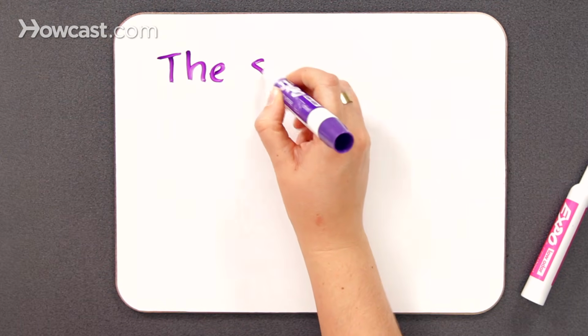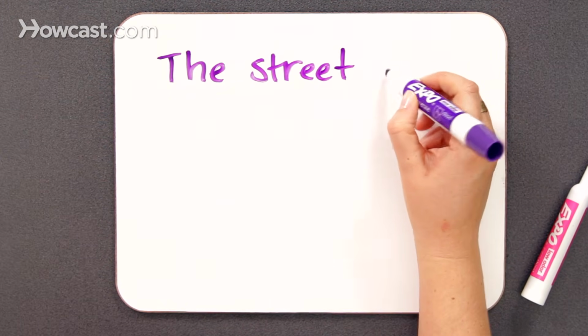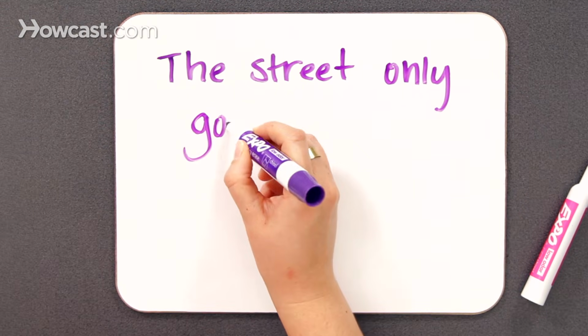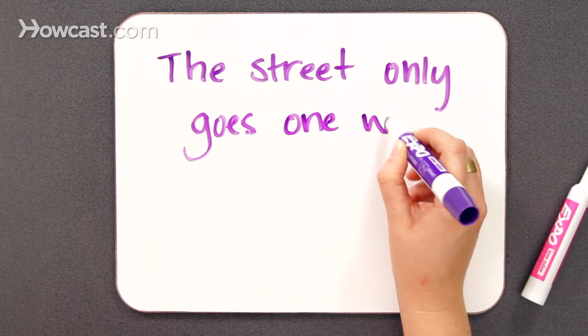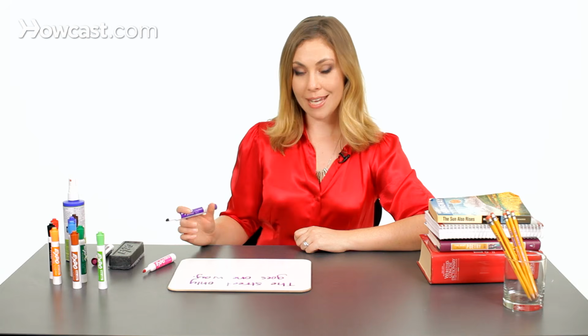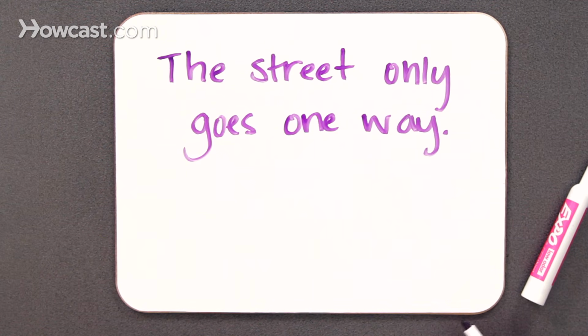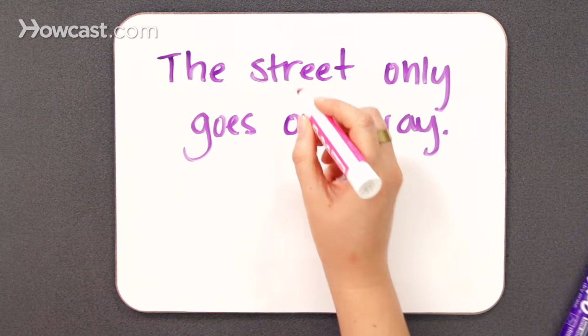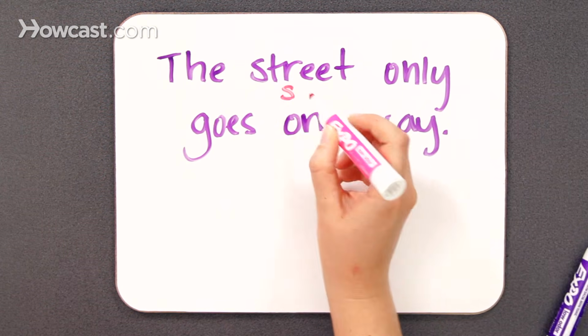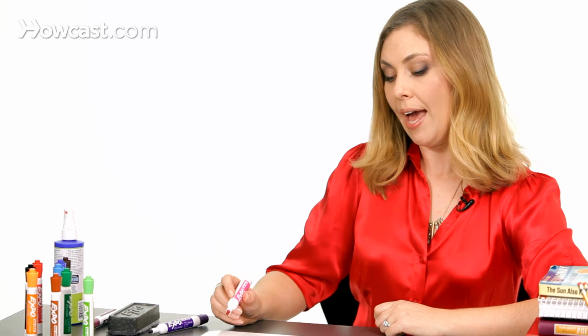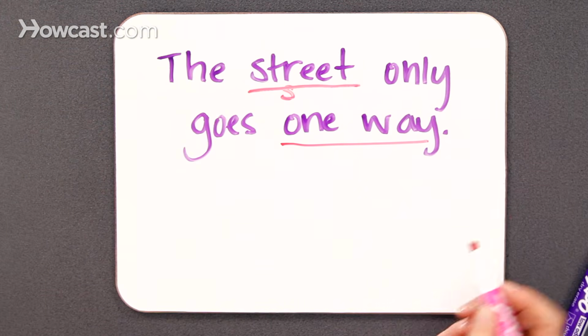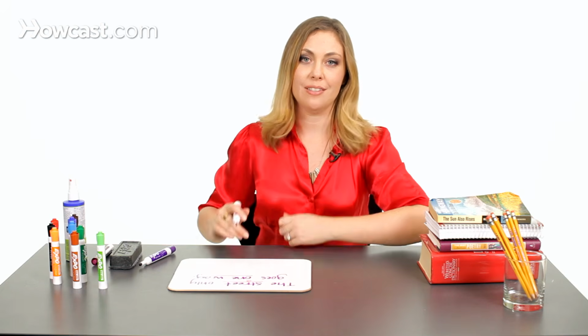It's important to know that you'll hyphenate an adjective phrase like that when it comes before a noun. But if it comes after the noun, usually you don't need to hyphenate it. So if we take that sentence that we just read and change it around a little bit. So now it says, the street only goes one way. Well, now, our noun and our subject is street. And we're modifying it by saying it only goes one way. But the phrase one way now appears after the noun, and so we no longer need to hyphenate it. These two words can stand on their own.